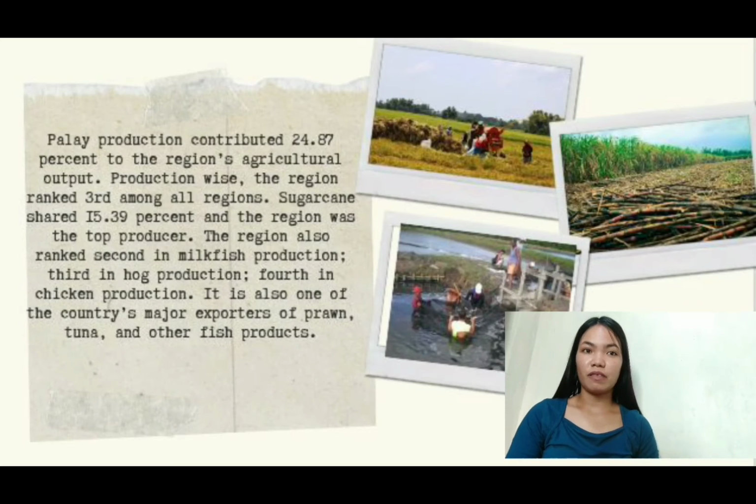Production-wise, the region ranked third among all regions. Sugarcane shared 15.39% and the region was the top producer. The region also ranked second in milkfish production, third in hog production, and fourth in chicken production. It is also one of the country's major exporters of prawn, tuna, and other fish products.